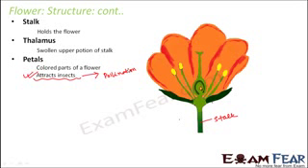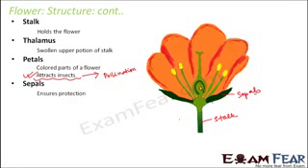So how do they attract insects? There are two things, or there are two weapons which they use in order to attract insects. One is their attractive color, which makes the insects come near them. The other is their fragrance, the beautiful smell, or sometimes even the foul smell, that also attracts many of the insects. The sepals, as I said, these green colored structures, these are the sepals, and what do they do?